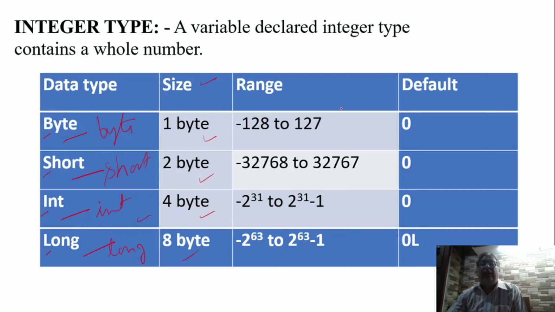Alright. Then what is the difference if I take integer or if I take byte? How are they going to be different from each other? If I take byte type of variable, the highest number we can store is 127, the lowest number is minus 128. If I try to store something above 127, then it will become something else. If I store 128, it will become minus 128.